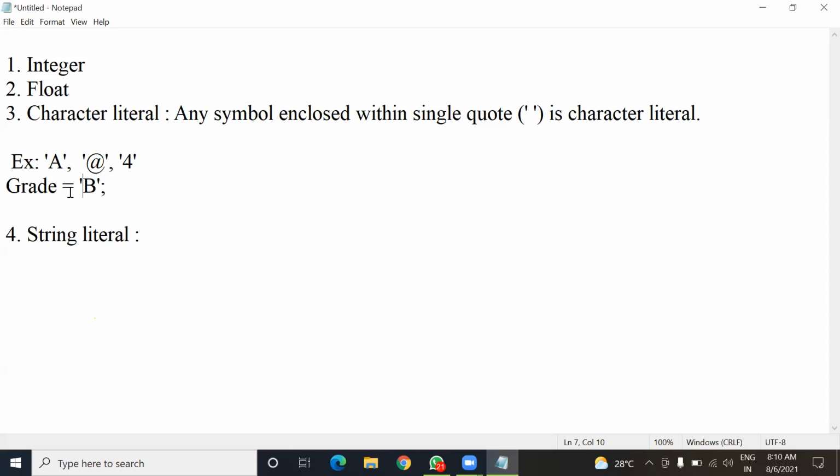So in such a case, you can use this character literal. Now come to this string literal.